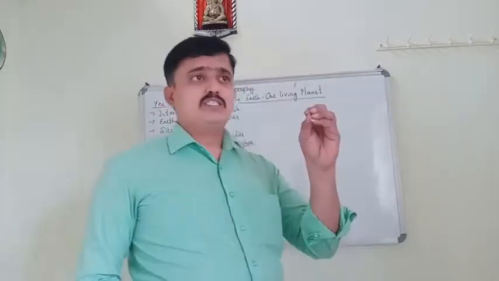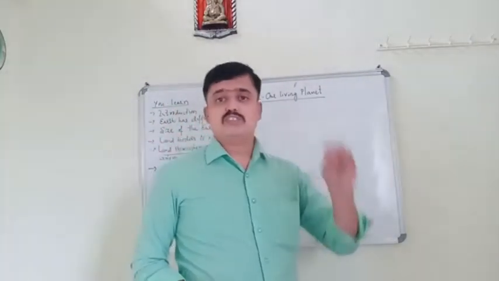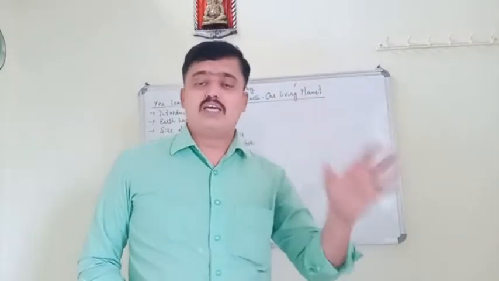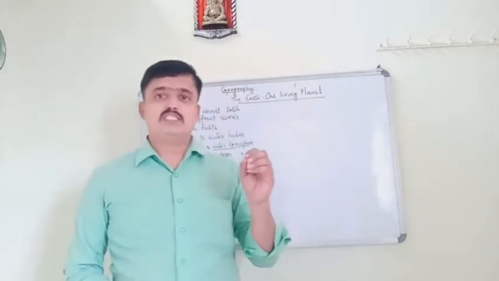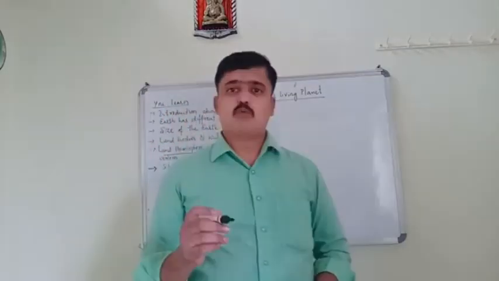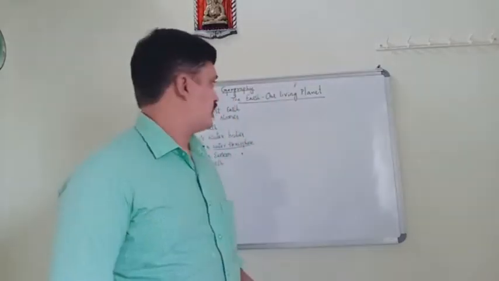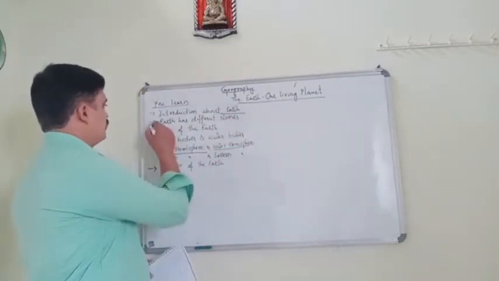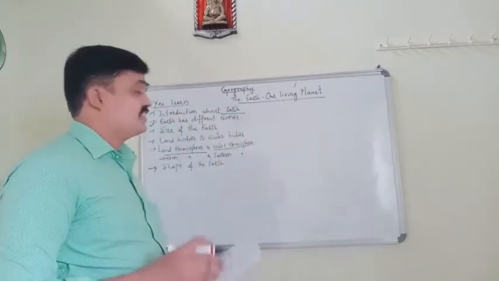Earth is also the only planet which supports life. So this is about Earth. Earth has different names.